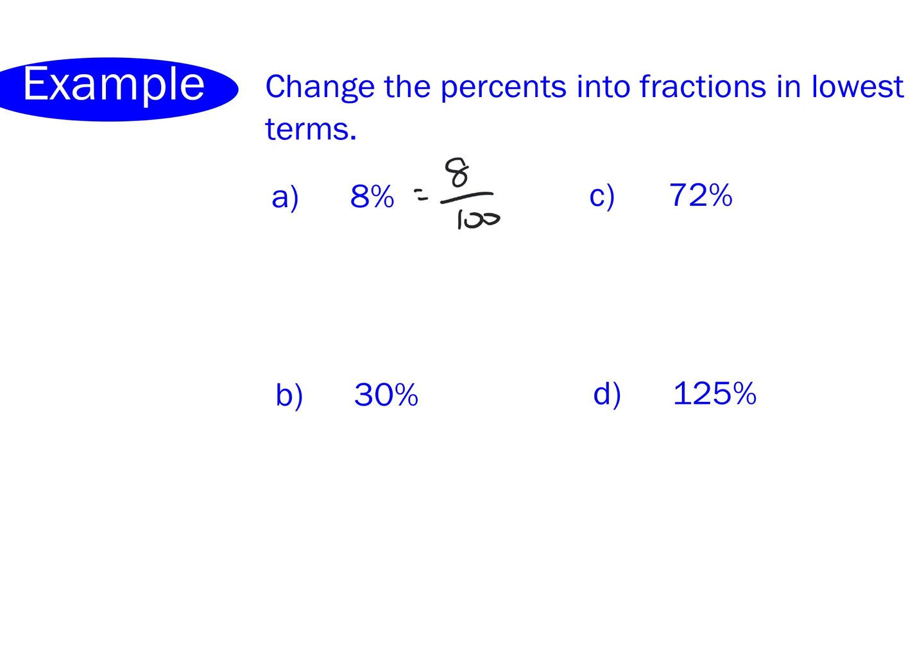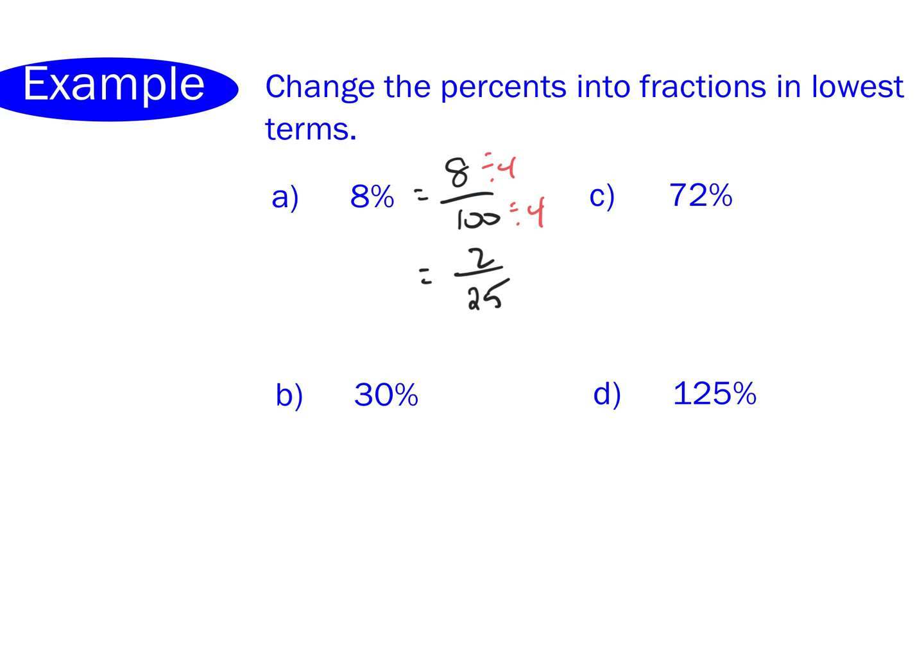What number goes into 8 and 100? 4. Beautiful. 2 works. 4 is a little bit better because it's bigger. You can do 2, and then you'd have to do 2 again. 4 will just get us there a little quicker. How many 4s go into 8? 2. How many 4s go into 100? 25. Beautiful. So the answer is 2 over 25 if we write it in simplest form, okay?